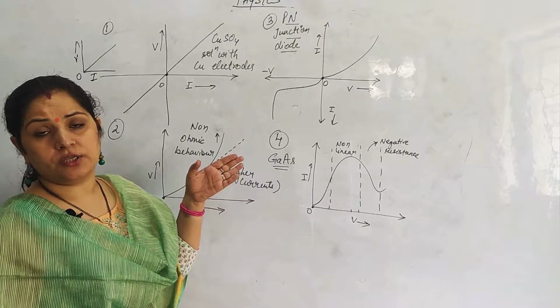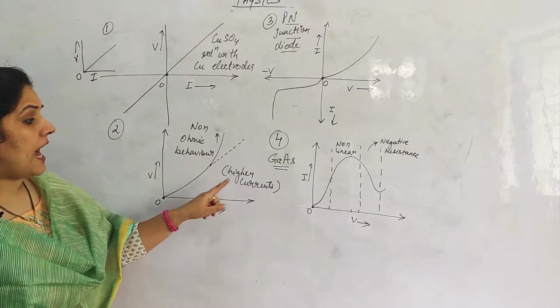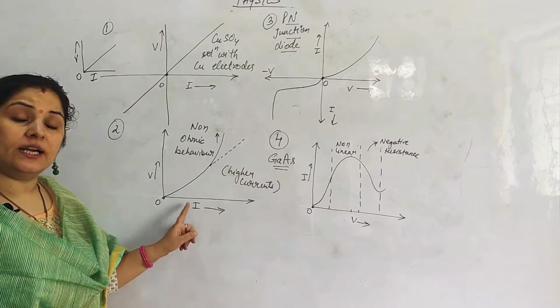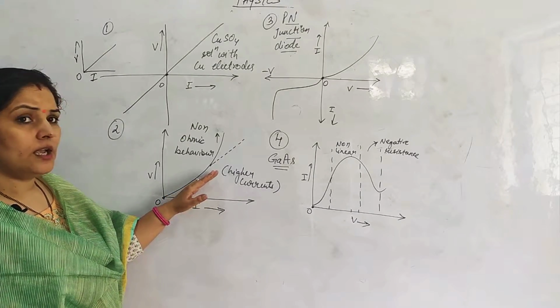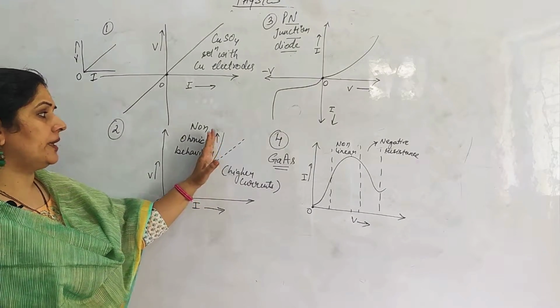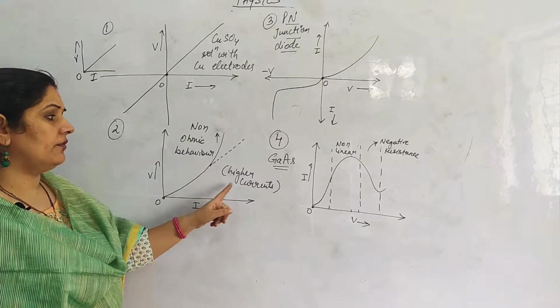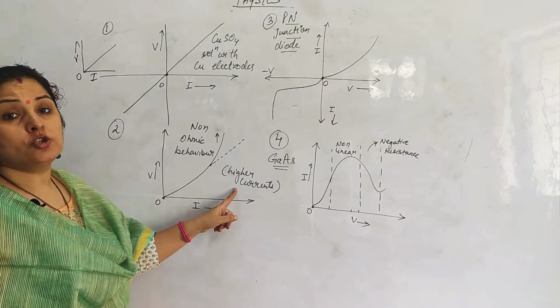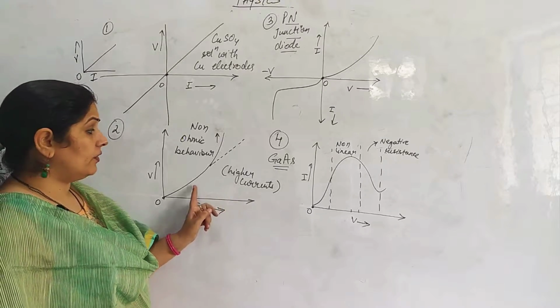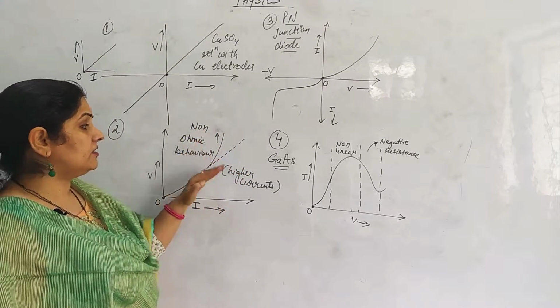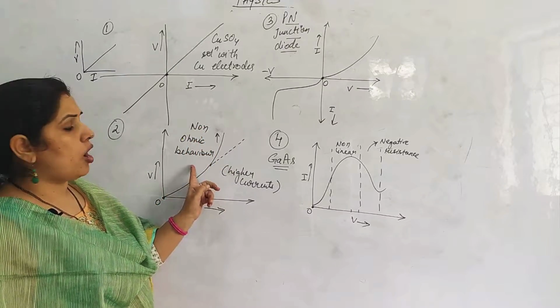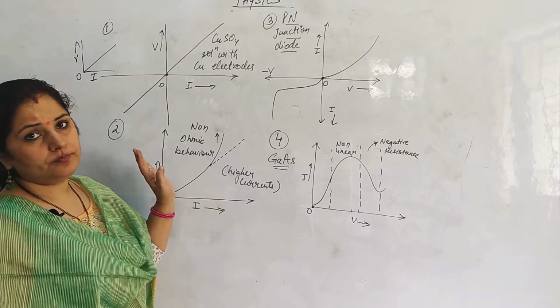That is, variation will be there, right? So initially it will follow a straight line, but then it will start showing non-ohmic behavior at higher currents. It will deviate from the straight line behavior, and this behavior is called non-ohmic behavior.